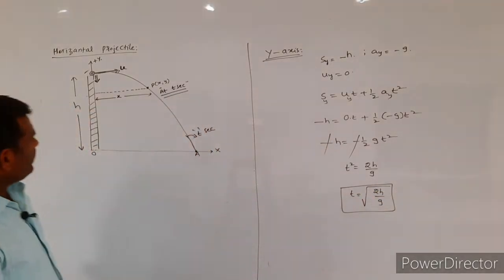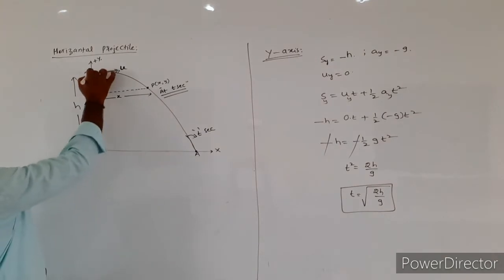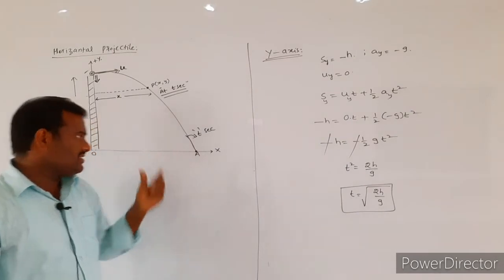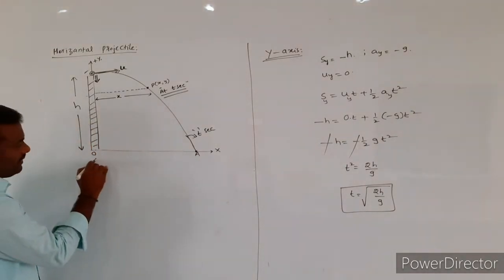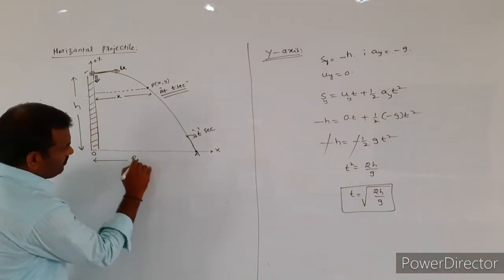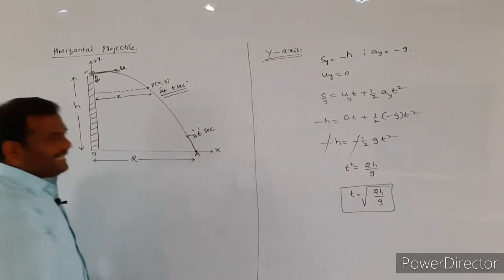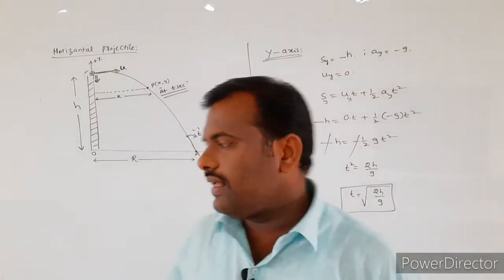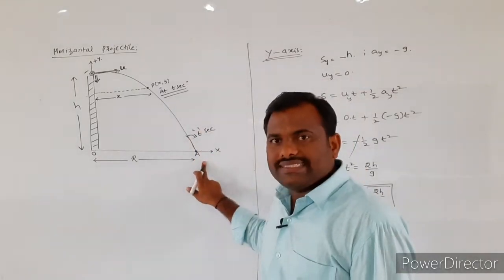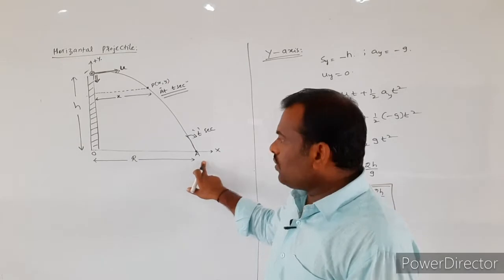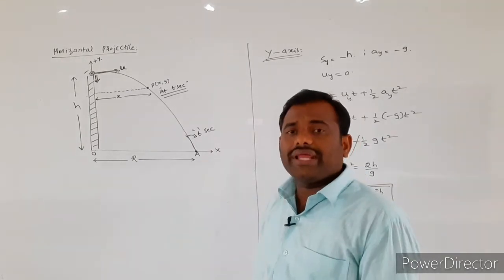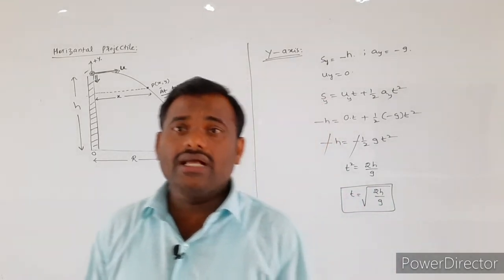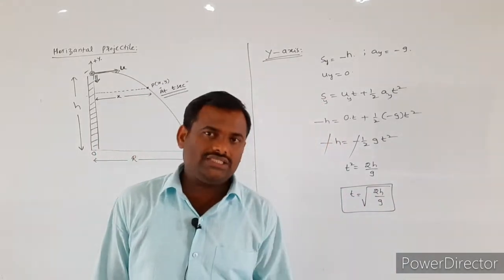Now here this is the point of projection and this is the point A. That means from the foot of the tower to the point where the projectile landed, some horizontal distance exists between these two points. That horizontal distance is what we call the range.